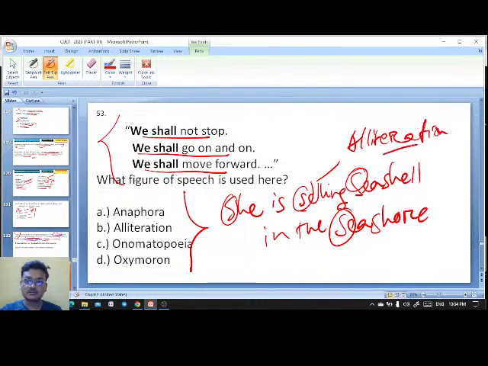Whereas it's anaphora. Okay. Successive sentences begin with the same word or phrase. We sell, we sell, we sell. It is not alliteration, rather it's anaphora. Exactly.